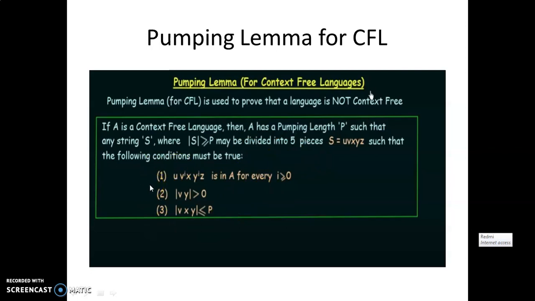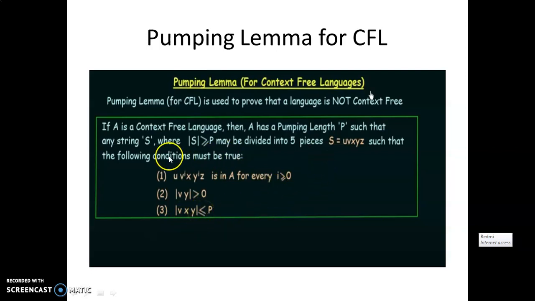We have already discussed them in the previous video of the pumping lemma for CFL. First, we have to raise the power of V and Y, and the new string we get also belongs to the language A. Second condition, the length of V and Y together is always greater than 0. And the third condition is that the length of V, X and Y together is always less than or equal to P.